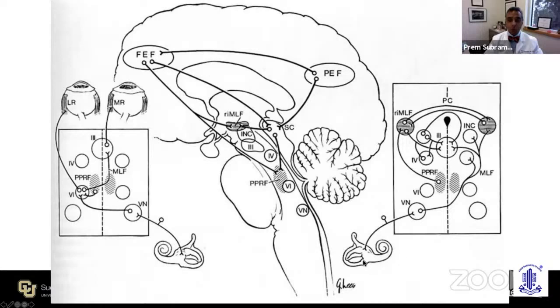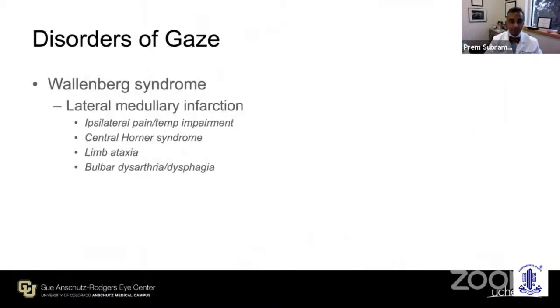There is always going to be input from the vestibular nuclei as well, influenced by the cochlea. So don't forget about that as well. This is the basis of abnormal gaze in the setting of vestibular dysfunction. So we'll work our way from the bottom of the brainstem up but work our way back to the pons as well.